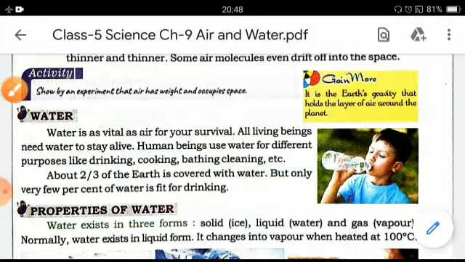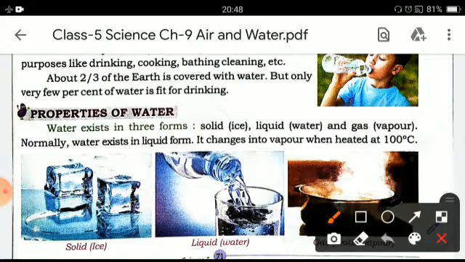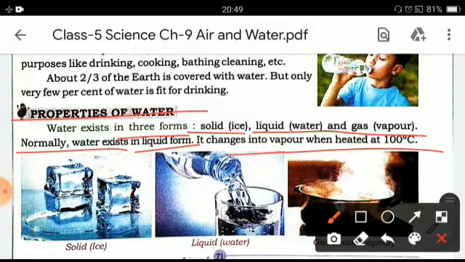Now let's read about the properties of water. Water exists in three forms, that is solid in ice form, liquid in water form, and gas in vapor form. Normally, water exists in liquid form, which changes into vapor when it is heated at 100 degrees Celsius.